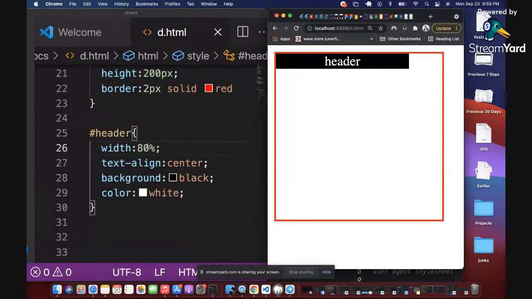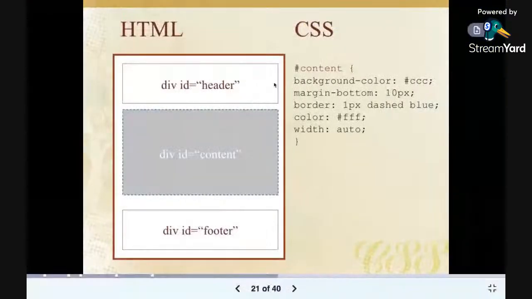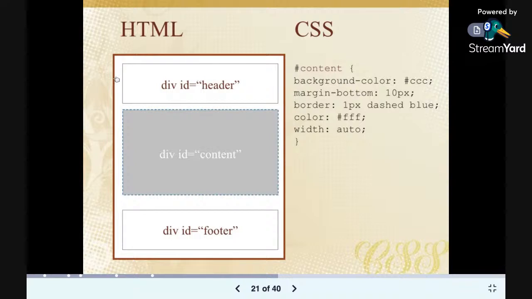So I'm going to return this back to 100%. Then look at what we are following. We have a space. Can you see a space between this header box and this container? There is a white space in between the two of them. How do we achieve that? How do we achieve the space between the header box and the container with the red line? How do we put a space in there?